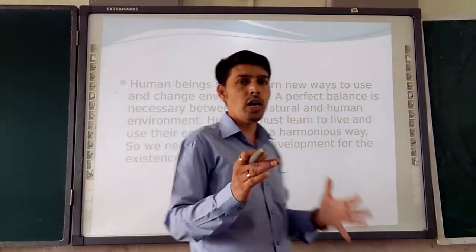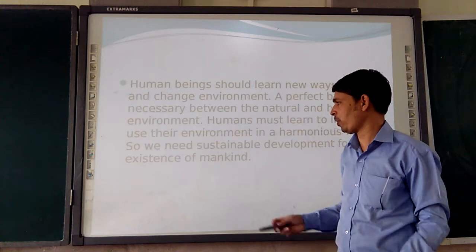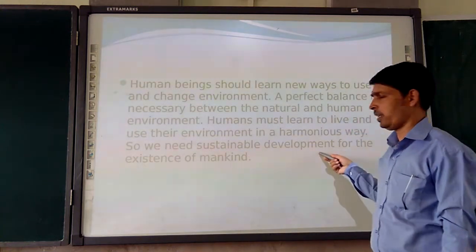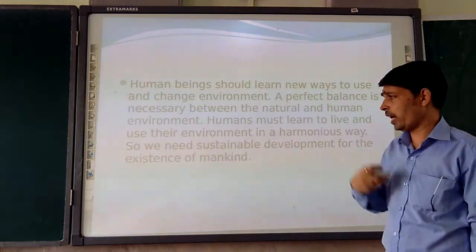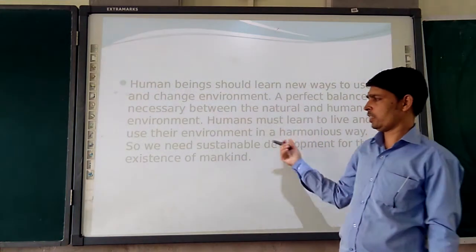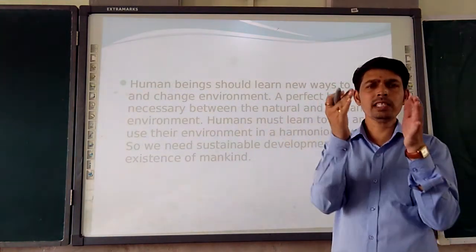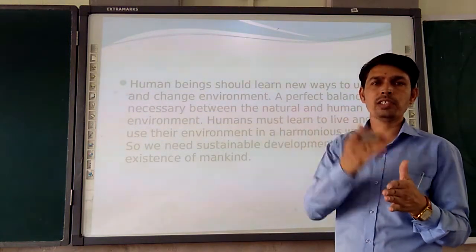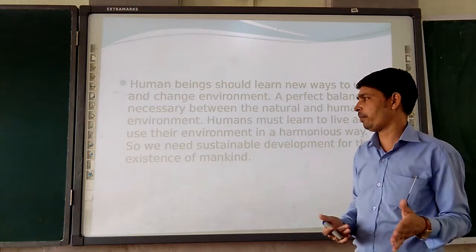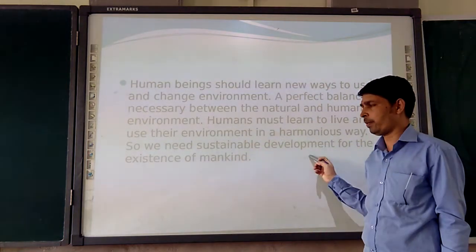Here, the word sustainable development is very important. Sustainable development is a kind of development in which we plan to use the resources in such a way that we can preserve them for the future. Plus, we should not harm the environment. So that is sustainable development.